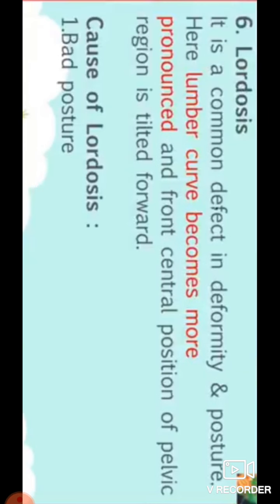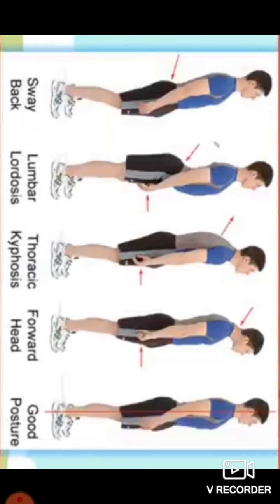Next point is lordosis. It is a common defect in deformities and posture. Here, the lumbar curve becomes more pronounced, and the front central position of the pelvic region is tilted forward. Look at the picture.